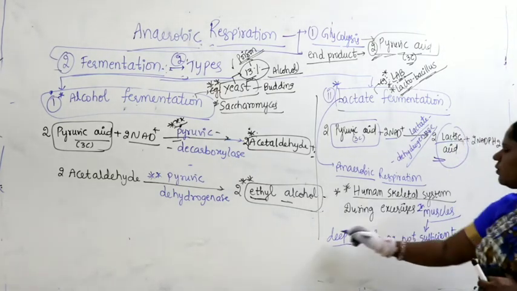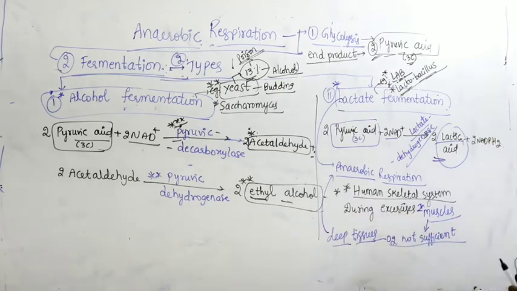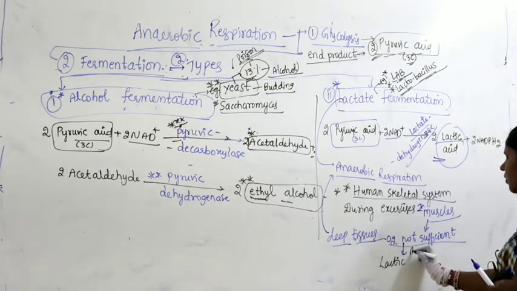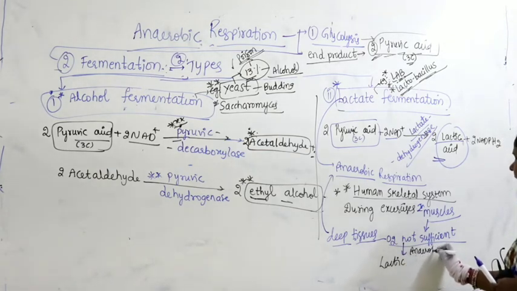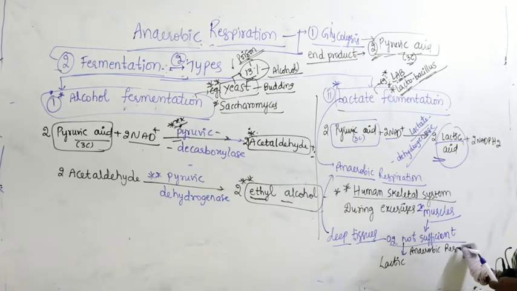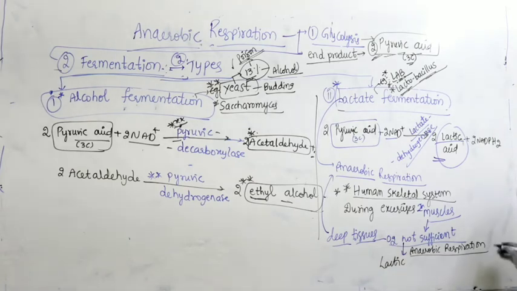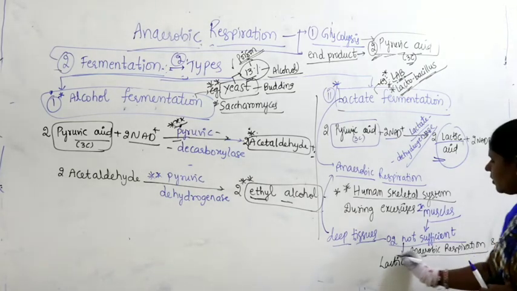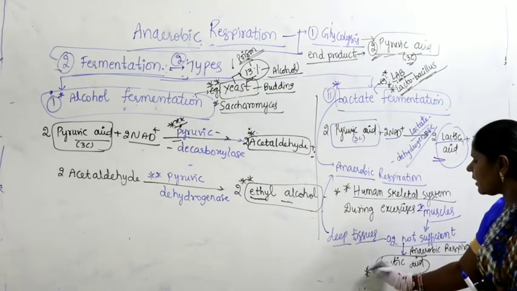So, in the deep tissue what occurs is anaerobic respiration. As a result, it produces lactic acid. Anaerobic respiration takes place and produces what? Lactic acid.